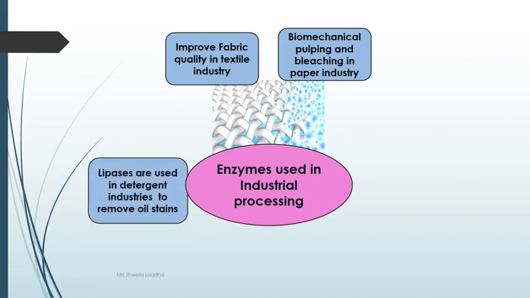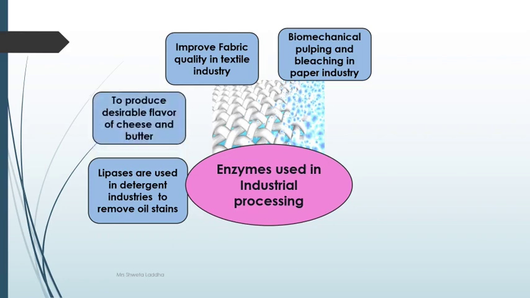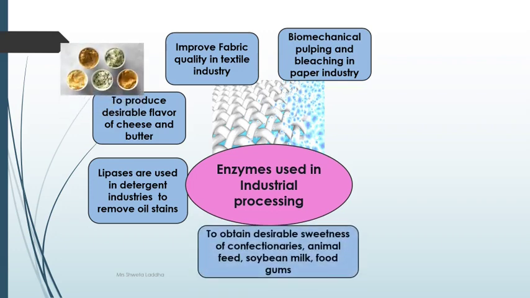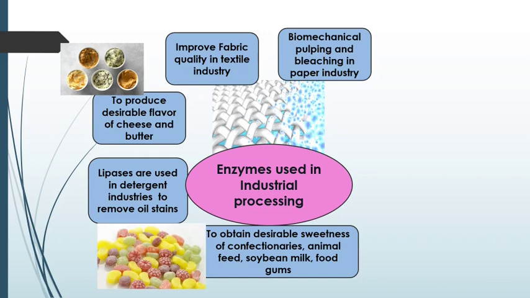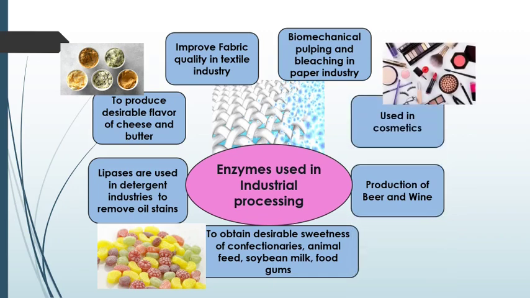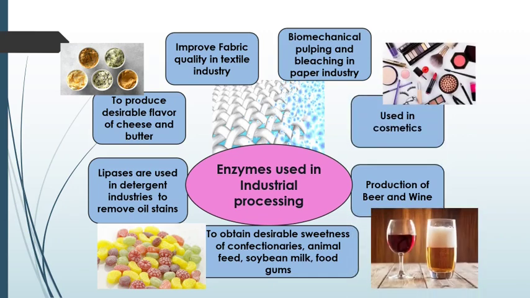Lipases are also used in detergents, because to remove oil stains, these lipases break down the fat or oil particles which have settled on the cloth. They are used to produce desirable flavor of cheese and butter. They are also used to obtain desirable sweetness of confectionaries, that is chocolates, animal feed, soya bean milk, food gums, etc. Enzymes are used in the production of beer and wine, and also in the cosmetic industry. So these are the different uses of enzymes in various industries. A 2-mark question can be asked on this.